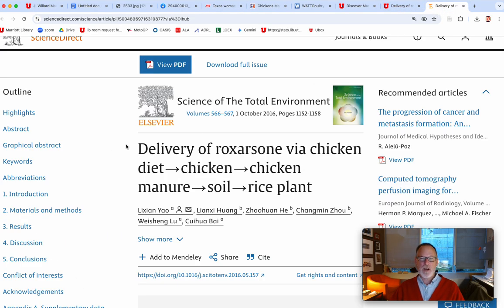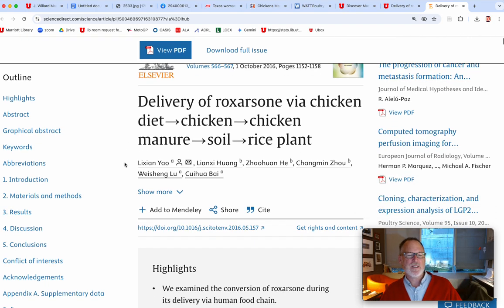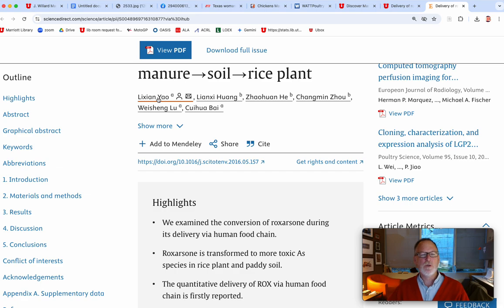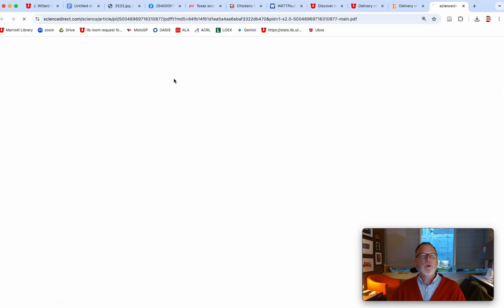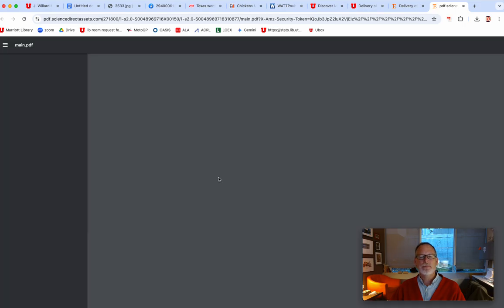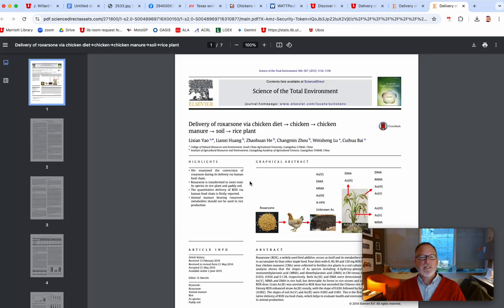It's kind of like a doctor coming into an office saying, here we are, we're going to provide the evidence. Here are our authors. Here are their credentials. If you look down, you can see what universities they work for. When you view the PDF of the article, it's kind of like somebody walking in with a lab coat. The authors don't want to come across as having an agenda, but they're providing this evidence-based and as objectively as possible.